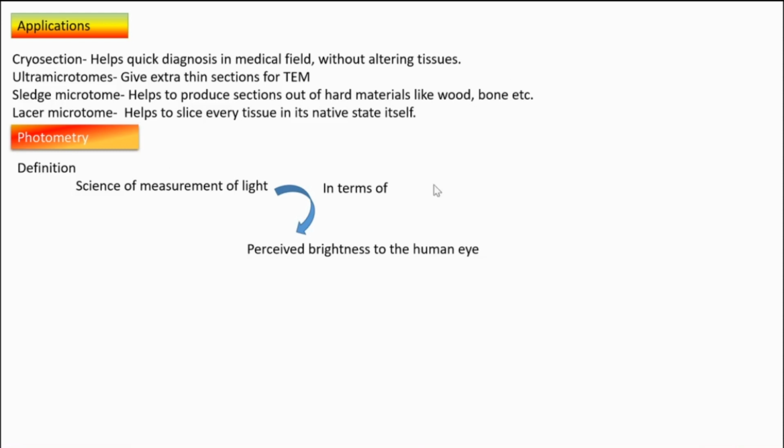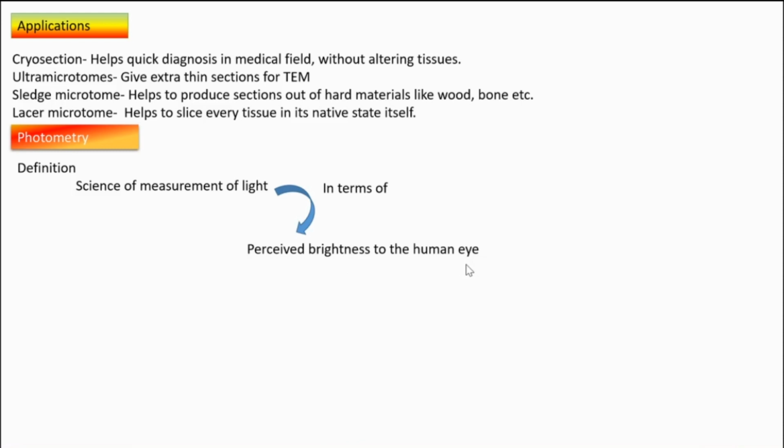In terms of its perceived brightness to the human eye. How bright it is to the human eye. In that aspect, we are measuring light. So photometry is that branch of science concerned with the measurement of light, in terms of perceived brightness to the human eye.